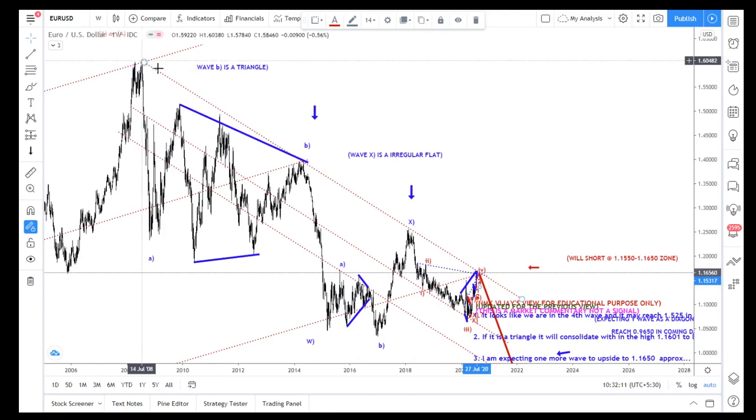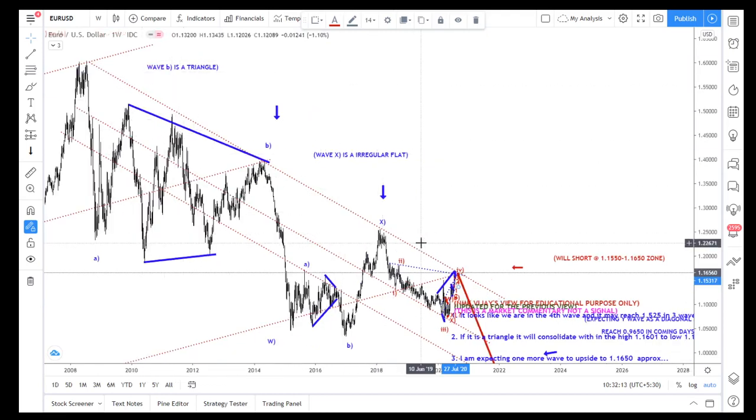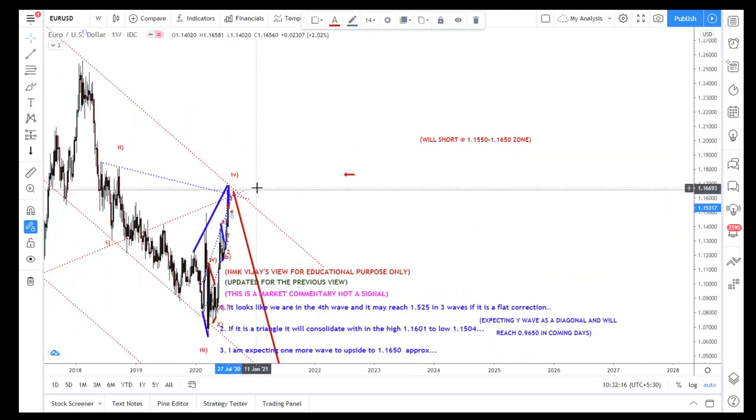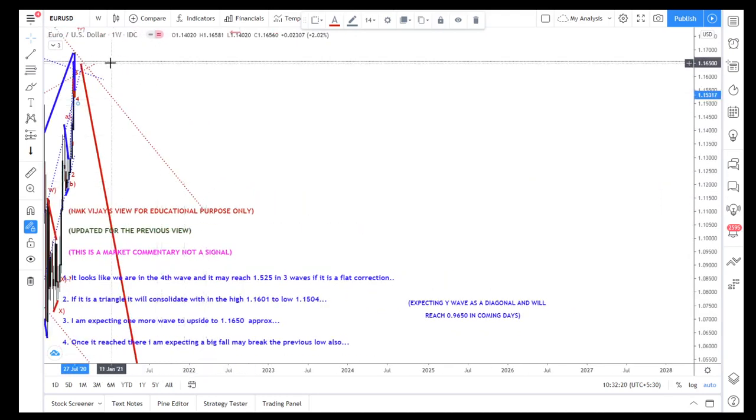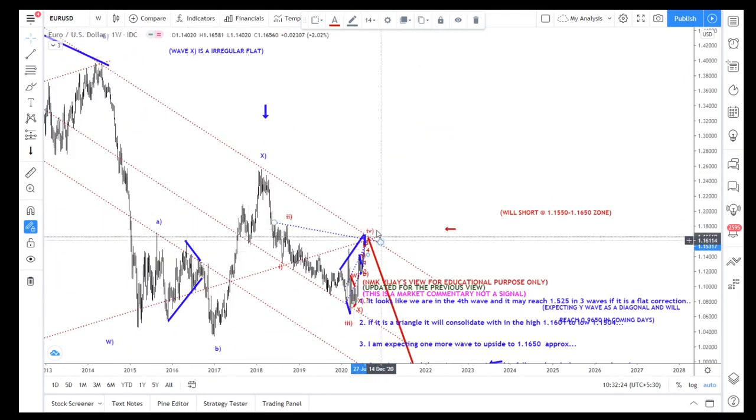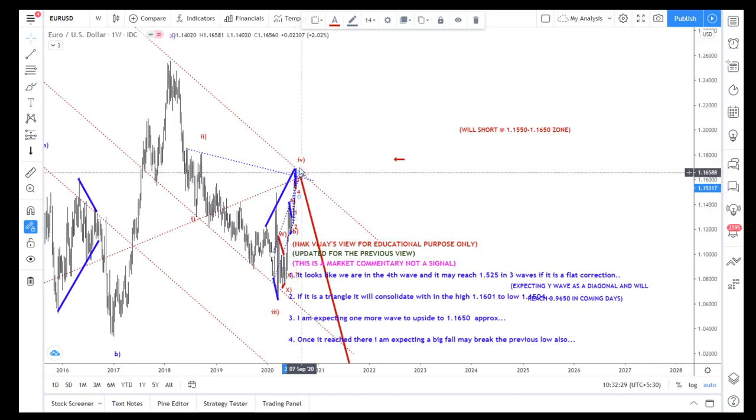So I'm expecting at least it has to reach this zone, that is 1.1680. So let's see this week, and once it reaches there, I will sell one more at 1.1680.